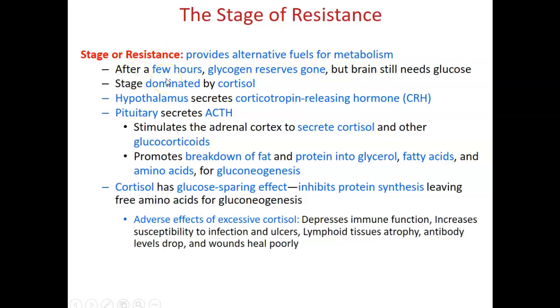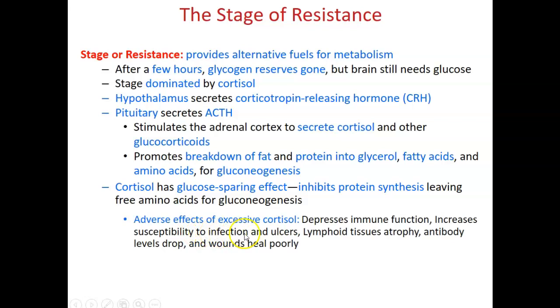After a few hours, glycogen reserves are gone, but the brain still needs glucose to do activities. Therefore, the body will be dominated by cortisol. The hypothalamus will release CRH, corticotropin releasing hormone. The pituitary will release ACTH to stimulate the adrenal cortex to secrete cortisol and glucocorticoids to promote the breakdown of fat and protein into glycerol, fatty acids, and amino acids for gluconeogenesis. Cortisol has a glucose-sparing effect. It will inhibit protein synthesis, leaving free amino acids for gluconeogenesis.